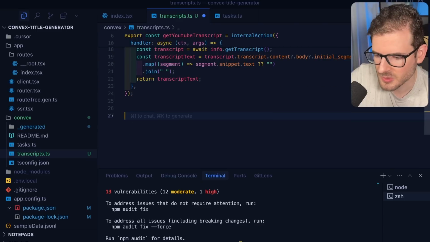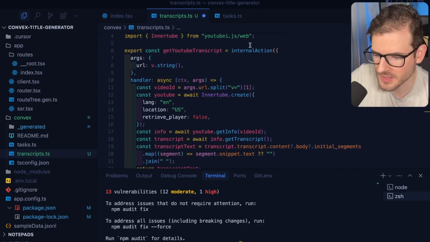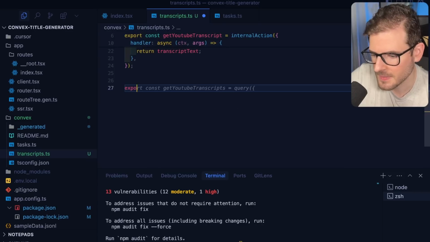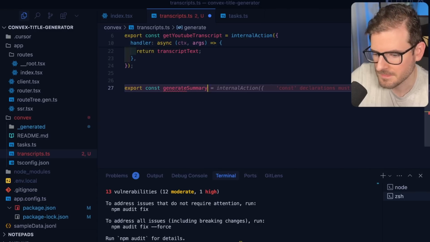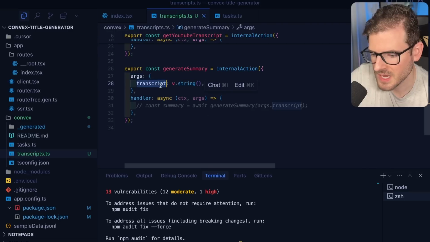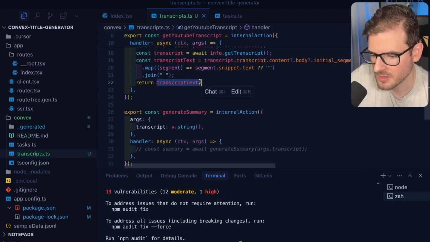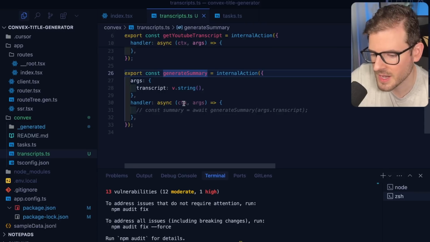But the idea is we can actually make another action here. Again, we're making a third-party API request, so it needs to live in an action. I'm going to say const action generate summary. Okay, again, this is going to be an internal action. And what this needs to do is take in the full transcript that we got here, and then we need to pass that to OpenAI with a little bit of context, like a prompt, that can summarize it and output something in a format that we'll be able to use.